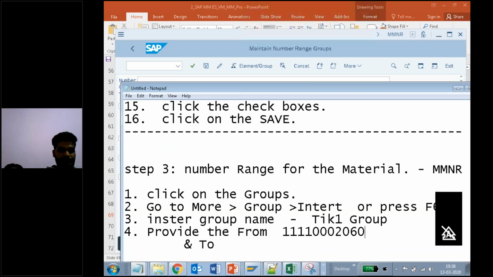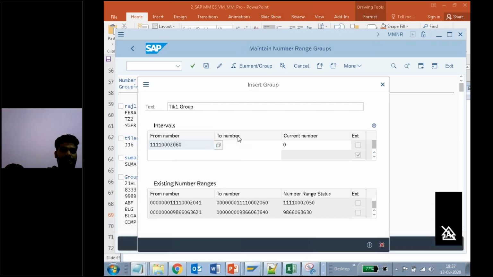From number is this one. Instead of 60, I am giving only a small difference, a small change. I don't want to give 1 to 1 lakh like that. I want to give a small gap, so I'm using only 60 to 80. So I can use 20 material types. It is enough, because how many will you create? You create 1 or 2, and after that you will leave it, right?